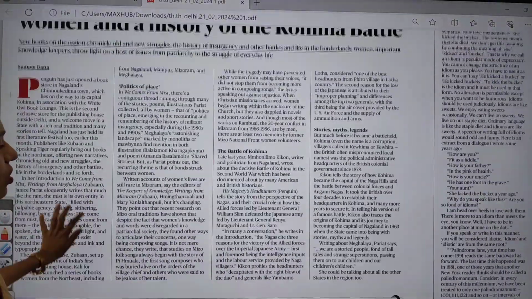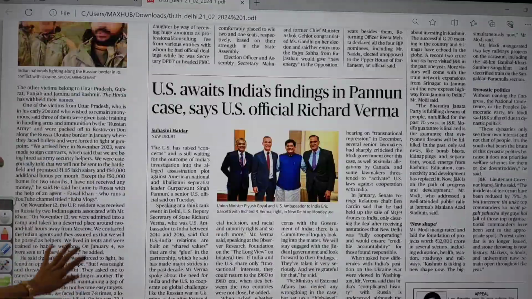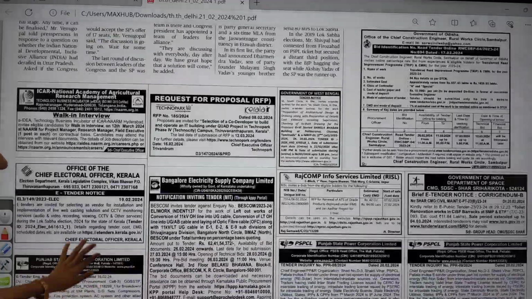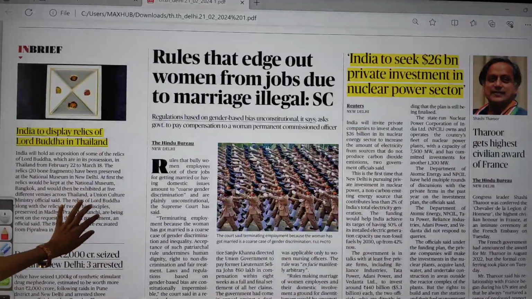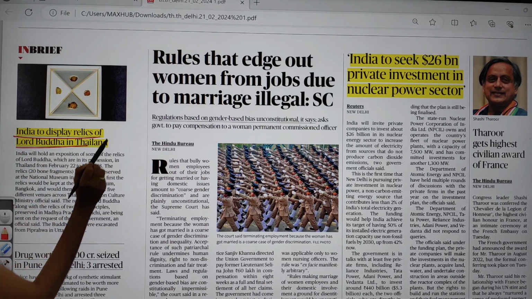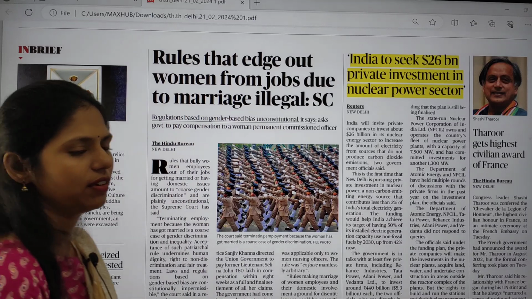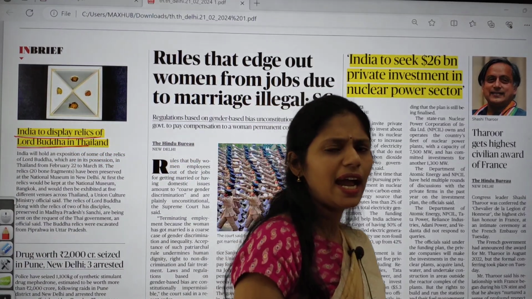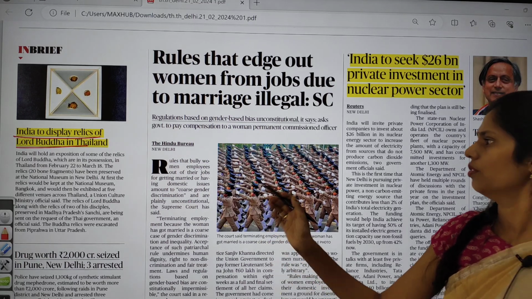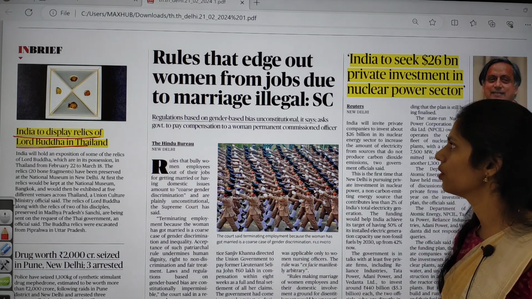And if you move on to this news page, there is nothing much important in these pages. Here you can see two articles. The first one is India to display relics of Lord Buddha in Thailand. So Buddhism is one of the important and favorite areas of UPSC, and there will always be one question in your prelims from Buddhism. So focus on that from an art and culture point of view and as well as from an ancient history point of view.